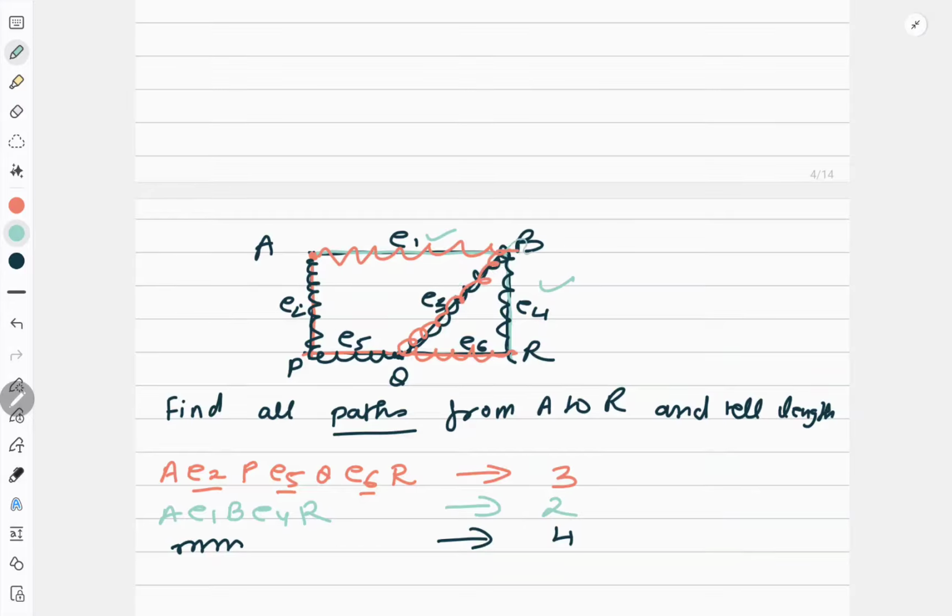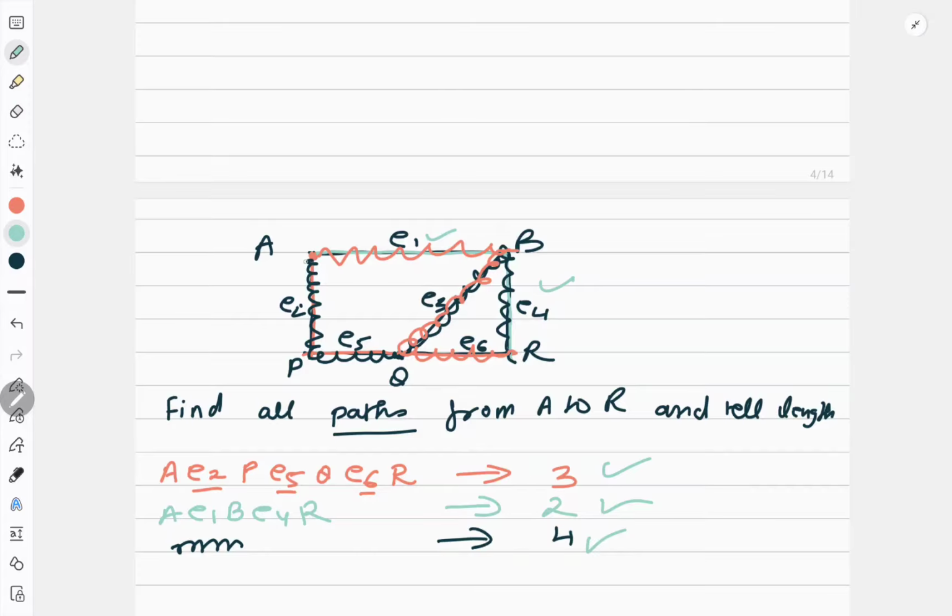Now I went, this one is done. This one is also done. And this one is also done. See, one is of length 2, I am done. And one is of length 3, I am done. One is of length 4 also I am done. Now one more is there for length 3.